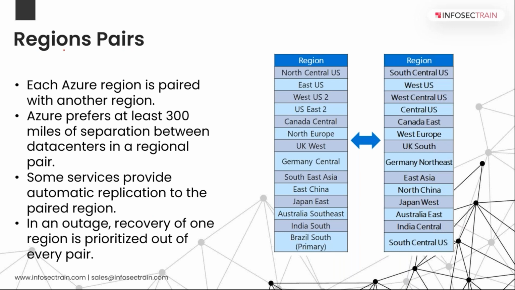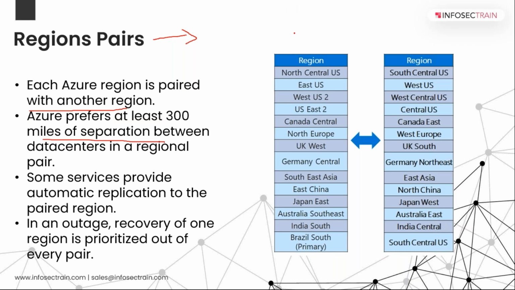Now region pairs, right? Yesterday we talked about disaster management, and how, using the cloud, we can do disaster recovery. Each Azure region is paired with another region, and Azure prefers at least 300 miles of separation between data centers in a regional pair.